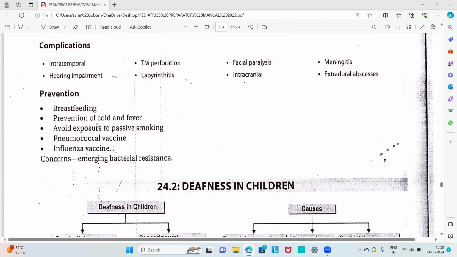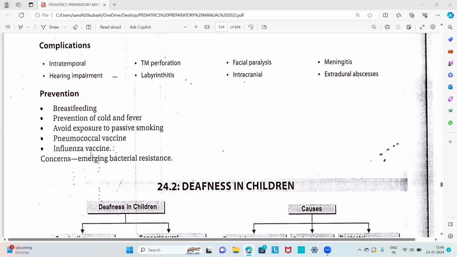Then about prevention, how will you prevent acute otitis media from developing? We have to avoid the predisposing factors, like bottle feeding, so we give breastfeeding, prevent cold and fever, and avoid exposure to passive smoking. Pneumococcal vaccine should be taken because an important causative organism is Streptococcus pneumoniae, so it should be a protective mechanism against the bacteria.